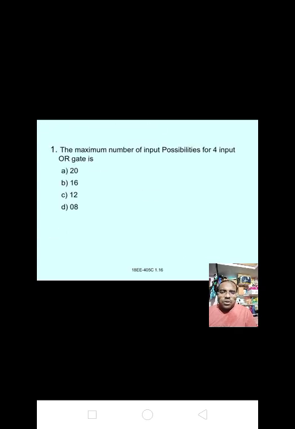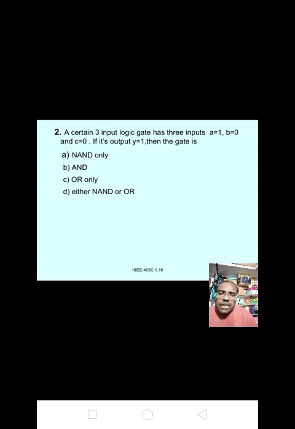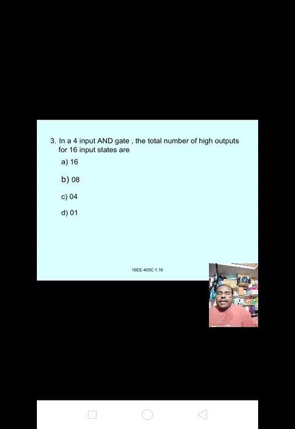Okay. Now quiz. The maximum number of input possibilities for a 4 input OR gate is B, 16. Next, a certain 3 input logic gate has 3 inputs, A equals 1, B equals 0 and C equals 0. If its output Y equals 1, then the gate is D, either NAND or OR. If in a 4 input AND gate, the total number of high outputs for 16 input states is D, 1. Only 1.